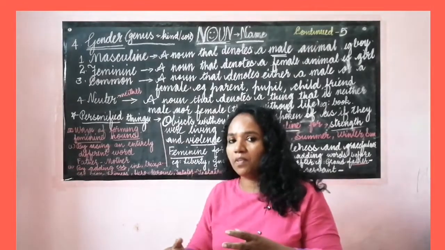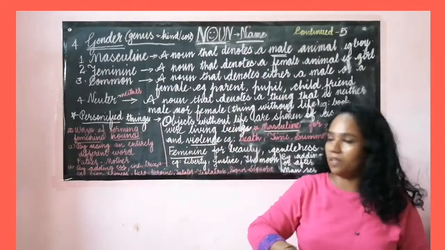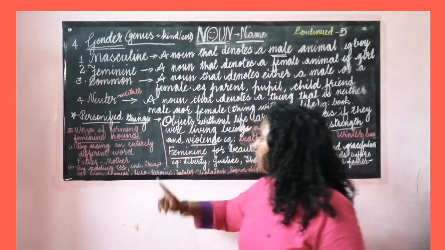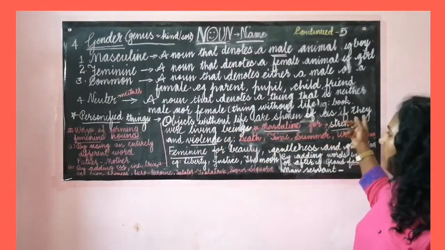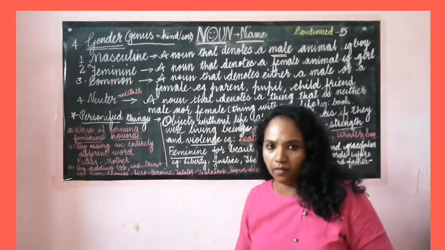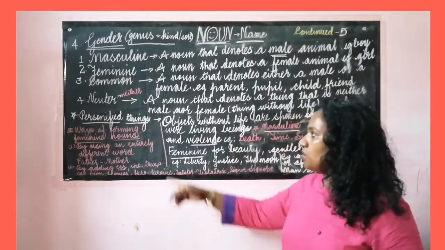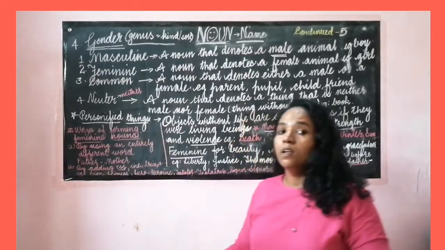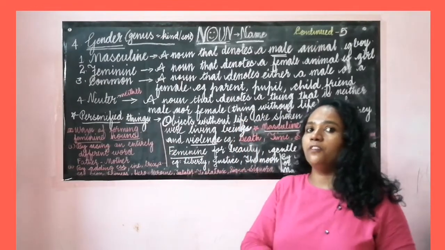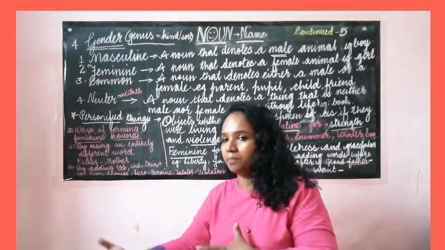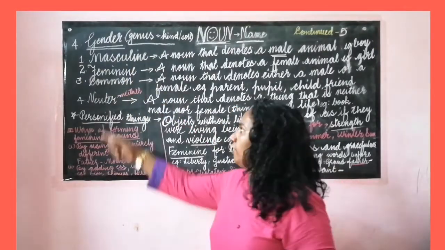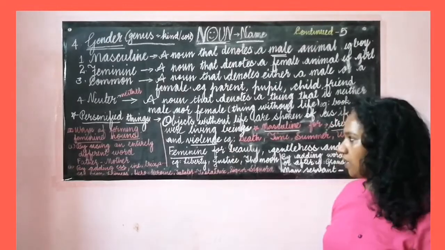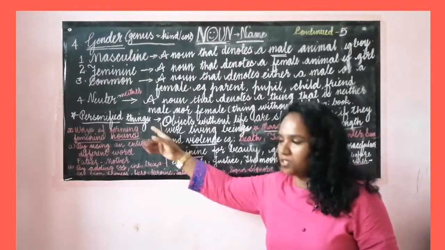So those non-living things which are considered as living are called personified things. Objects without life are spoken of as if they were living beings. Even though they do not have life, we categorize them either into the category of masculine or into the category of feminine. Those are called personified things.